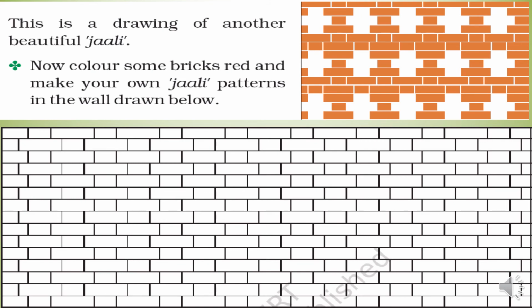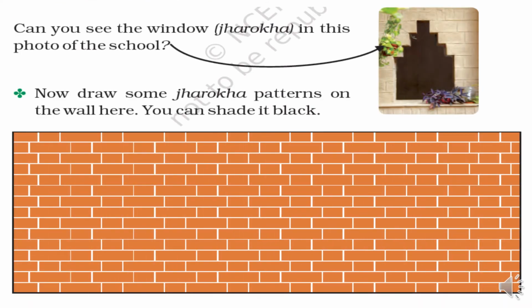That you can do on your own. Can you see the window, Jharokha, in this photo of the school? So here you can clearly see the window. In Hindi we can call it Jharokha. Now draw some Jharokha patterns on the wall here. You can shade it black.